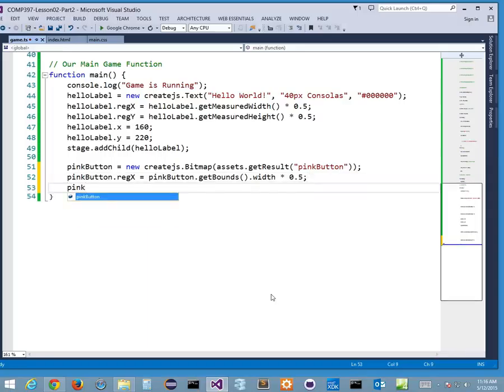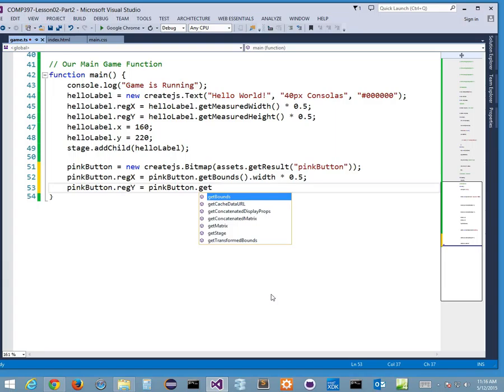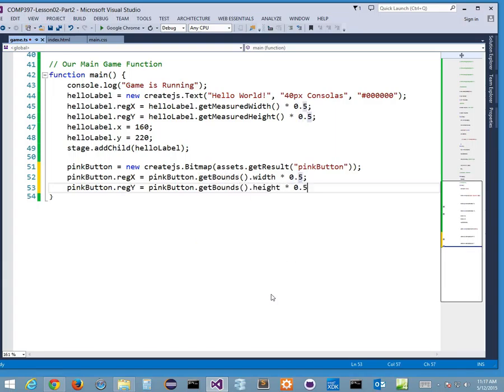All right, same thing with my reg y. I want to register my x and y coordinates here. Here's my pink button dot get bounds dot height, and I'm going to make this 0.5. Right? So now I'm moving the registration point from the top left corner of my button to the middle of my button, so I can move it around exactly where I want it.